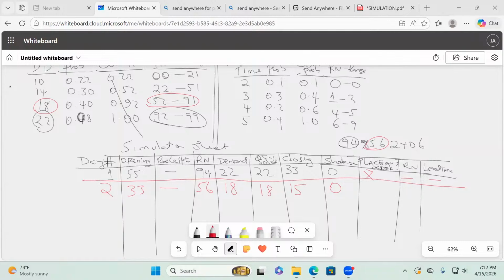I've seen you've picked the random number 56 for demand. I thought you told me we alternate because we don't have the random numbers for lead time. No. I can't pick or reserve any random number for lead time when I'm not placing an order. We only go for lead time random numbers when you place an order. Otherwise, you shall continue picking the one for demand without skipping any. When we reach the placement of an order, that is when we execute the random numbers for ordering. So when we have the reorder is when we skip. We alternate. You start alternating.